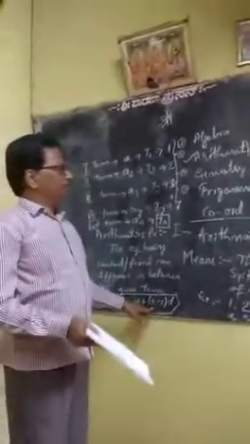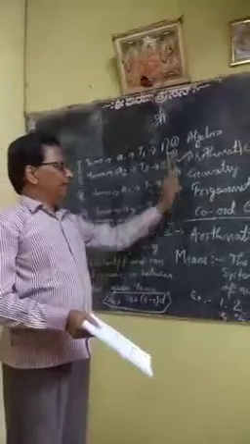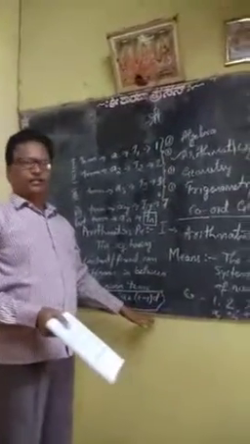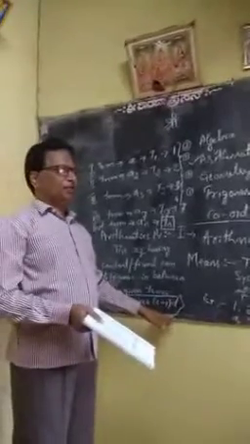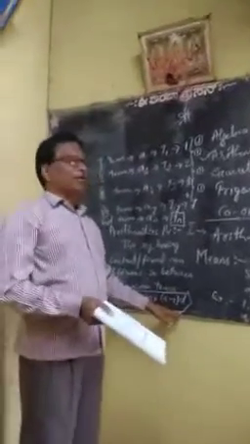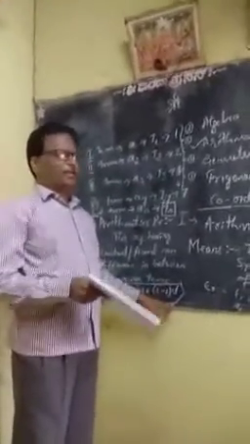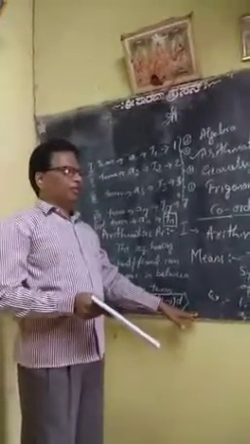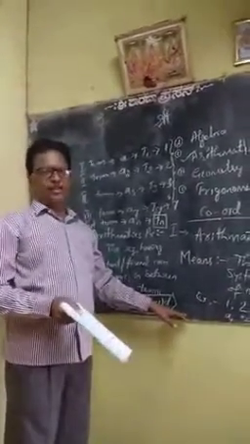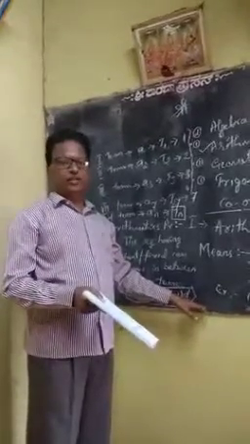All of you must try to write all these things in the fair 200 pages book you maintain. You have to write this on that page, and again I will explain the same thing in the regular classes also, but before that you have to write all these things in the 200 pages ruled notebook. Understood?